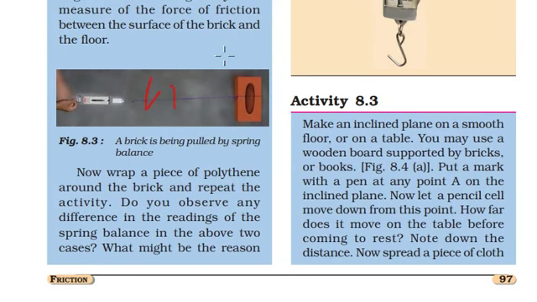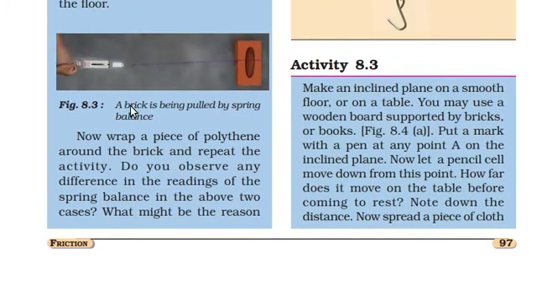Now replace the surface with polythene. Try to avoid the usage of plastic, but if you are left with some plastic at your home, use that plastic and place it on the surface. Then place a brick on top of the plastic surface. Tie one end of the string to the brick and the other end to the spring balance. Repeat the same activity as we did before. Then note down the readings.